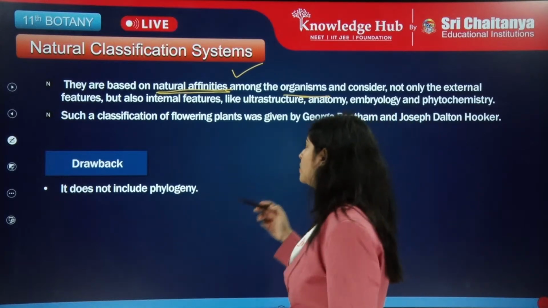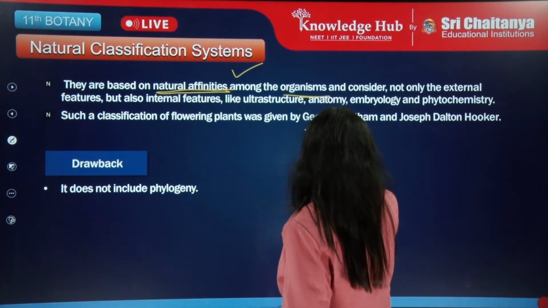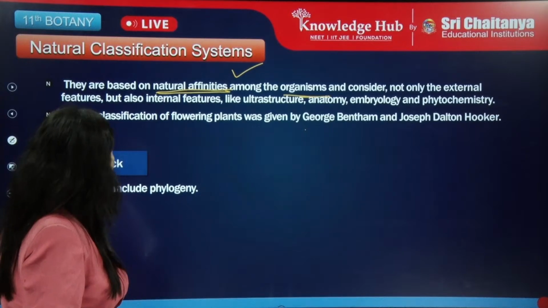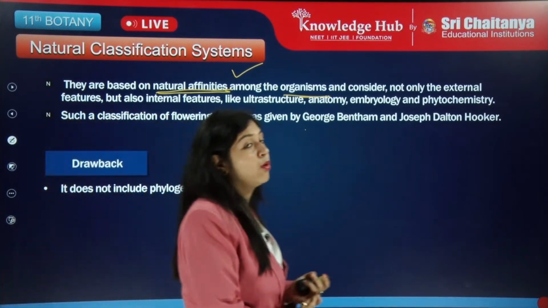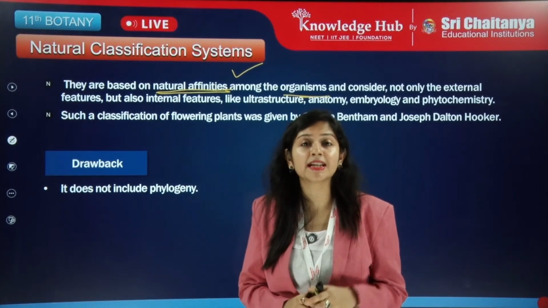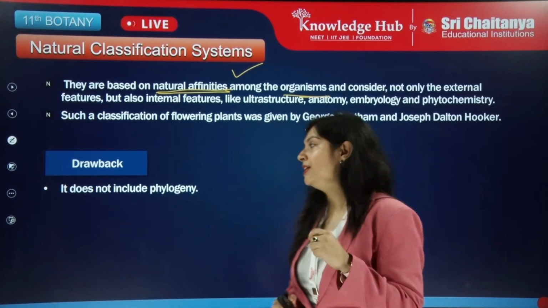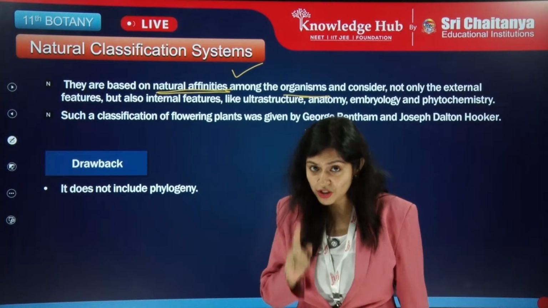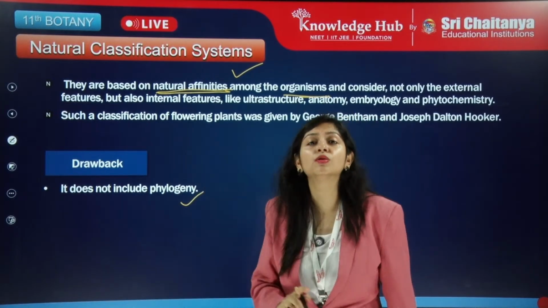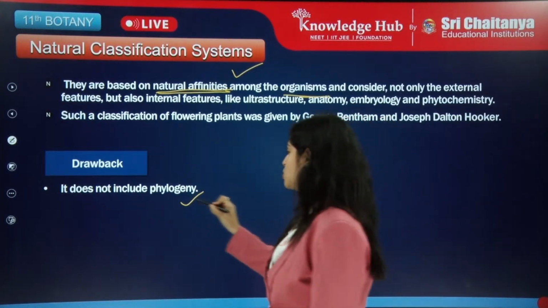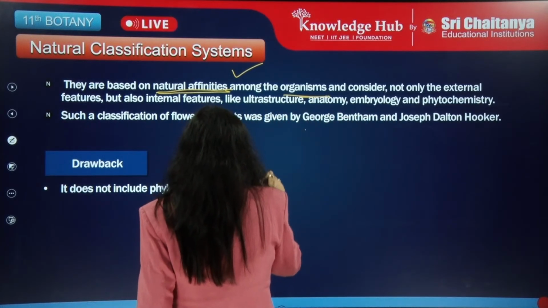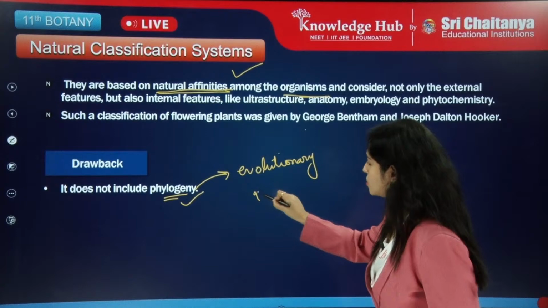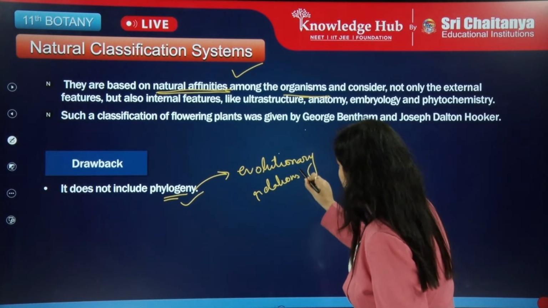Next, who gave this? As I already said, Bentham and Hooker. So the full name of the scientists is George Bentham and Joseph Dalton Hooker. Now in this classification of flowering plants, they only gave flowering plants. Later on they added a few different families also. Now the only drawback of the natural system of classification is that it does not include phylogeny. What do we mean by phylogeny? Evolutionary relationships. So it does not include evolutionary relationships.